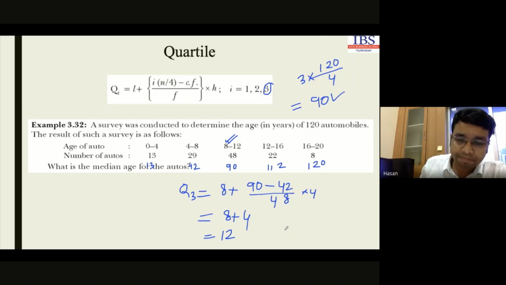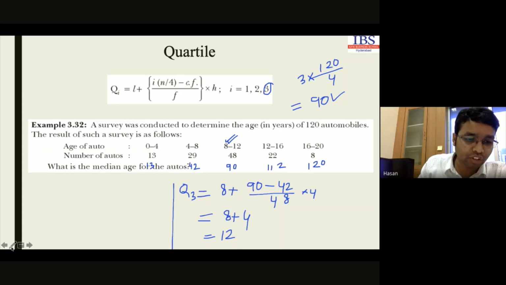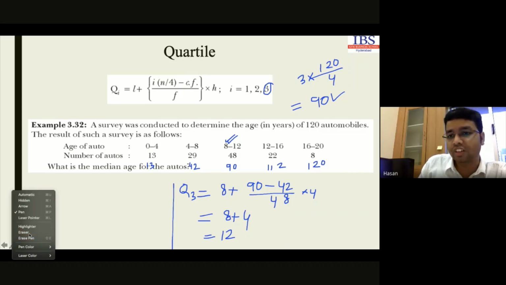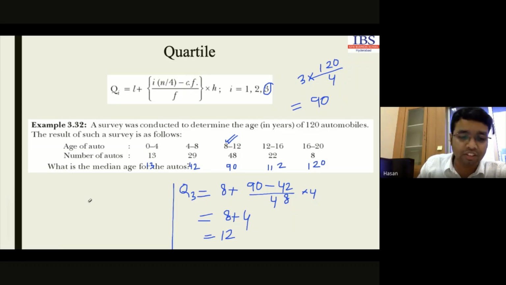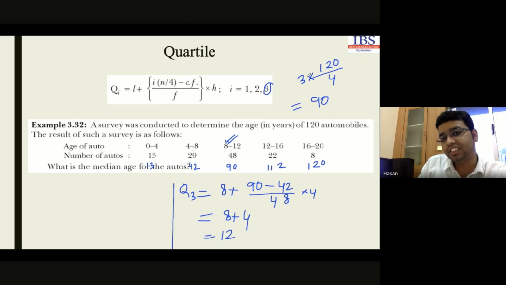Is that clear? Yes, sir. If we talk about the first quartile, sir, can you explain once again? Okay, listen. For the first quartile, this is for the third quartile. If we are concerned about the first quartile, this 3 will be replaced by 1. So in that case our frequency will be 30. 1 multiplied by 120 by 4, this is 30.